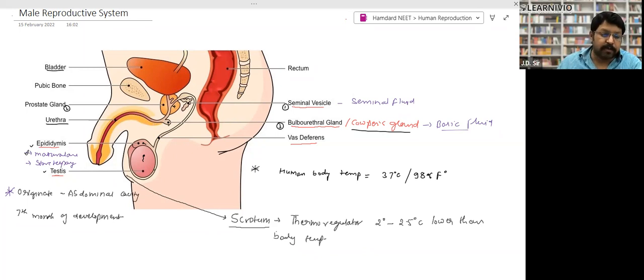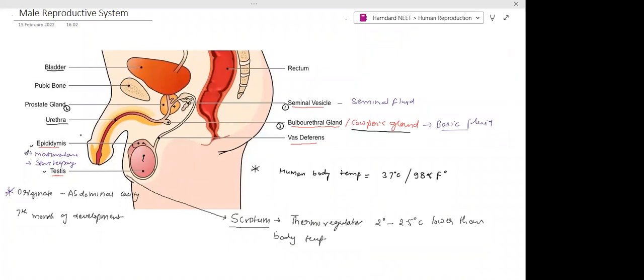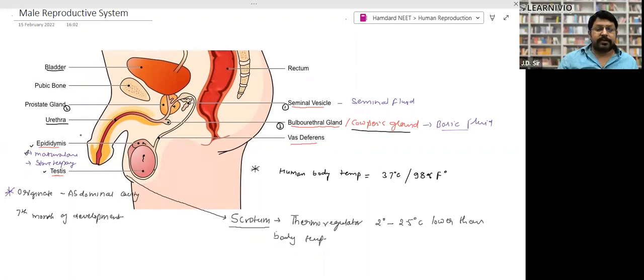So you have to remember the function of all the glands and two things: the function of the scrotum and the function of this one, right? Where do the node and epididymis come? Is that clear? Clear, sir. Right. So you have to remember these things which I have written over here, right?